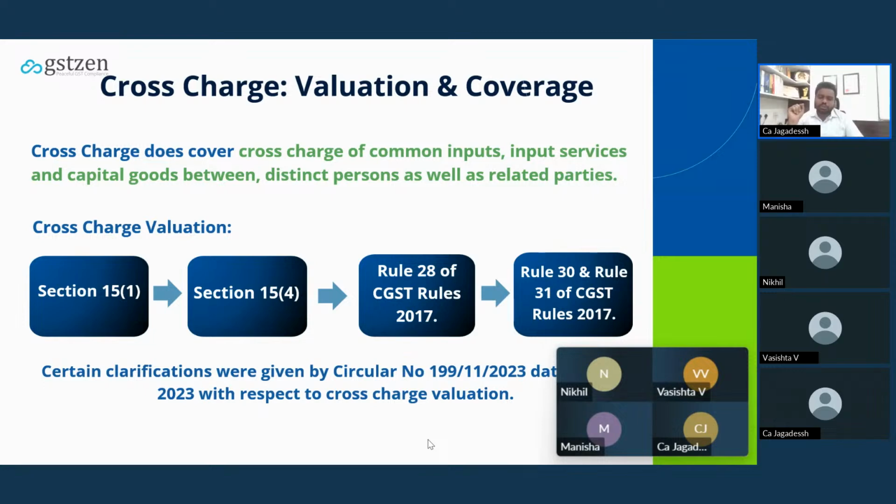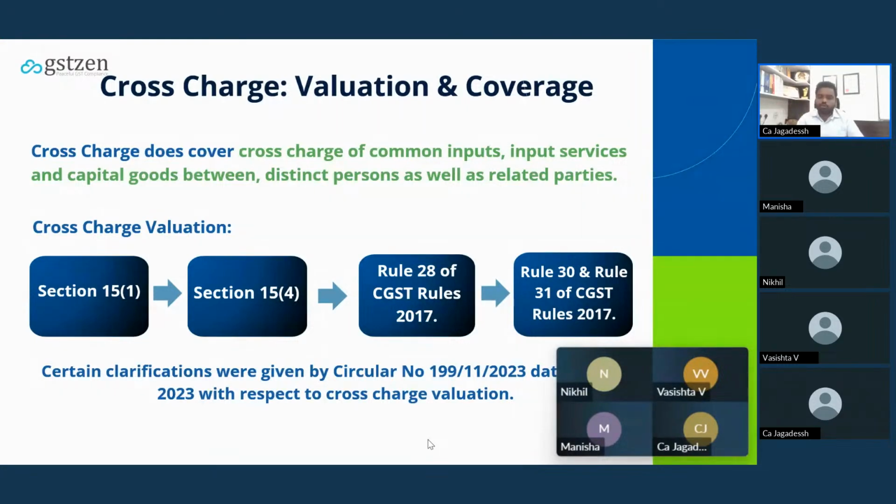By way of rule 28, first you have to see the open market value. If you cannot find the open market value, the value of similar kind of services or goods should be taken as your transaction value. If there is no open market value and you cannot find any similar kind of goods, then you move to rules 30 and 31.